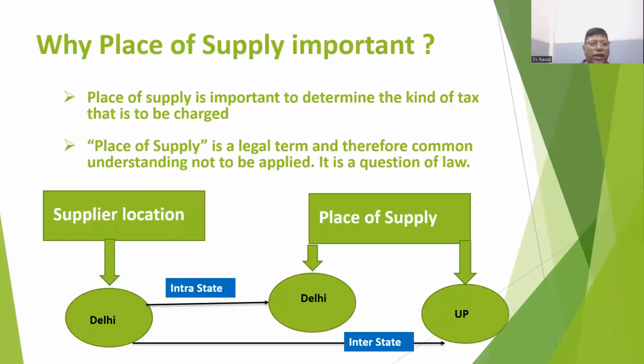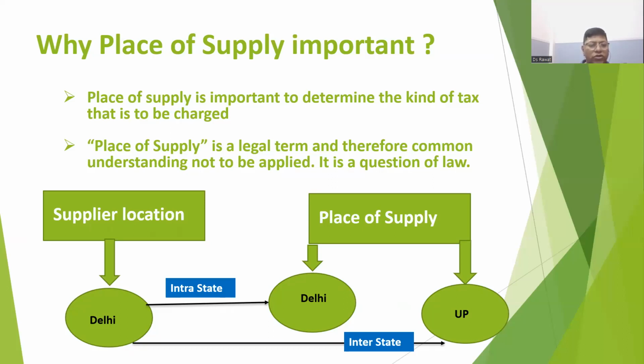Now I will come to the example. There are two terms. One is the location of the supplier and second is the place of supply. If the location of the supplier and place of supply are in the same state, it is called an intra-state sale, and CGST and SGST or UGST, as the case may be, are applicable.